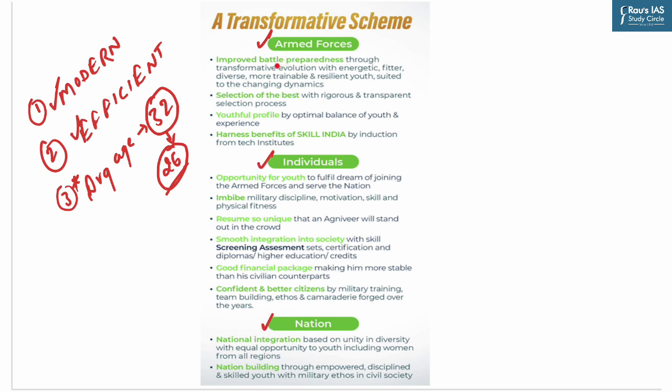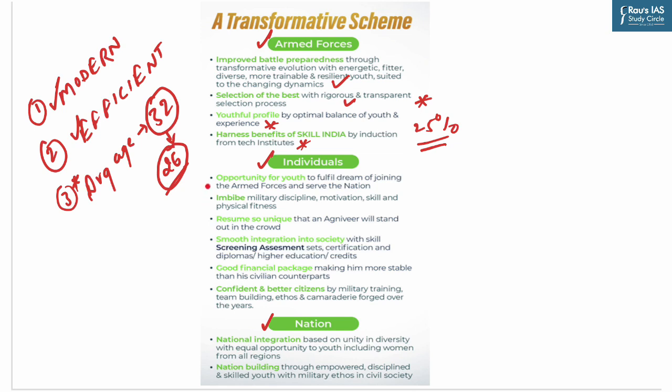For armed forces, the first significance is improved battle preparedness through transformative evolution with energetic, fitter, diverse and more trainable and resilient youth, suited to the changing dynamics of geopolitics. Another significance is the selection of the best with a rigorous and transparent selection process. Youthful profile of the army by optimal balance of youth and experience, as 25% will be retained after 4 years. Another significance is harnessing the benefits of Skill India by induction from tech institutes.